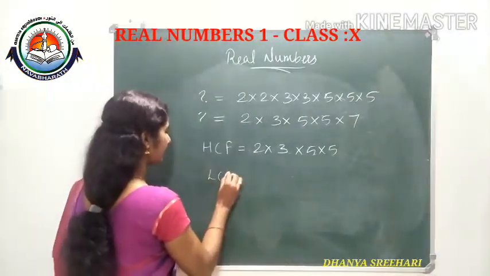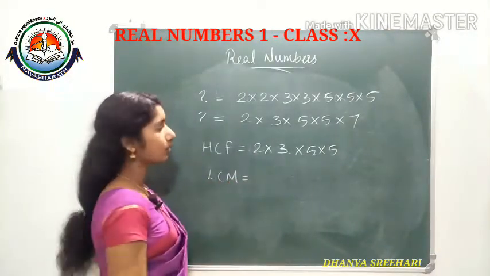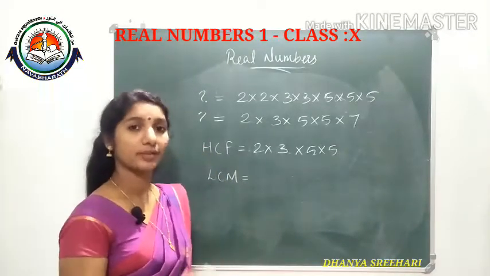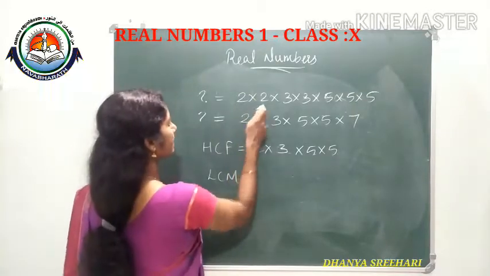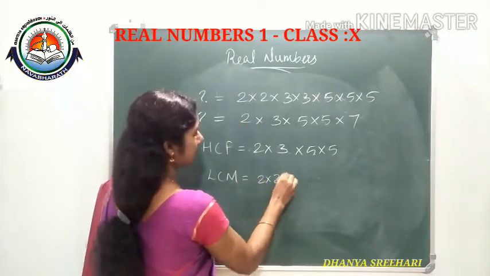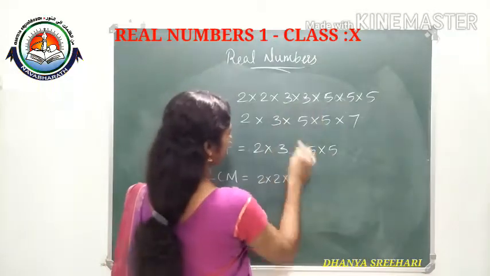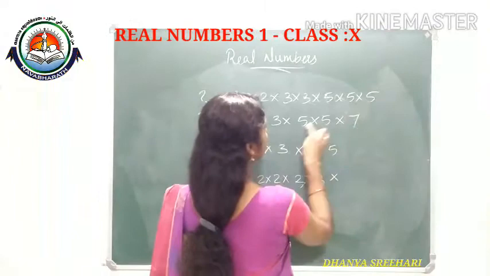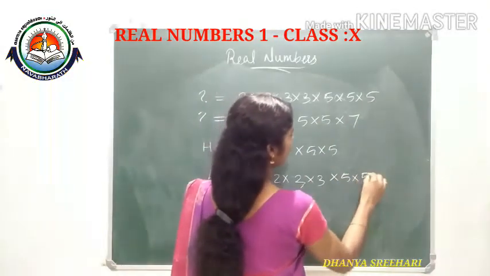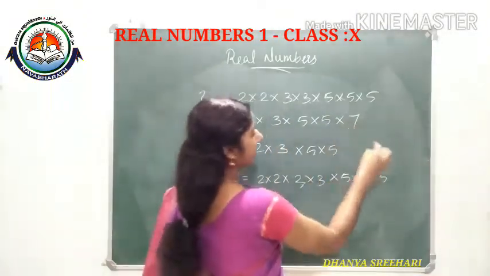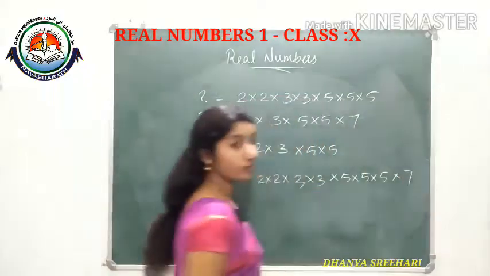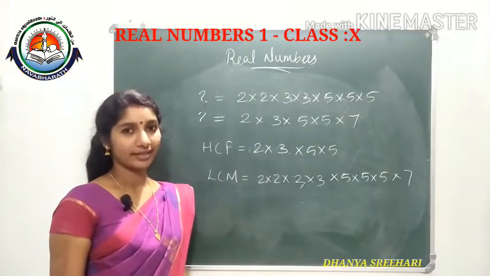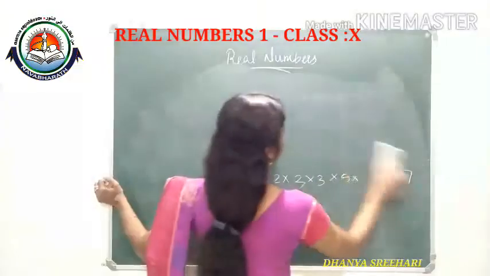And how will we write the LCM? For the LCM we take the maximum. The maximum number of times a prime appears in either number, that one we will select. Here two 2s, here one 2, so two 2s. Here two 3s, here one 3, so two 3s. Here three 5s, here two 5s, so three 5s. Here one 7, here no 7, so we select one 7. This product will give the least common multiple. Got the idea? One more.